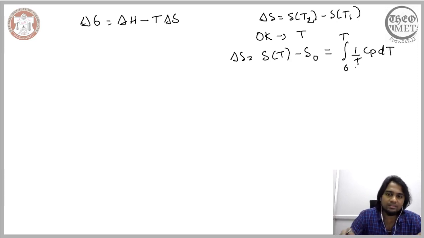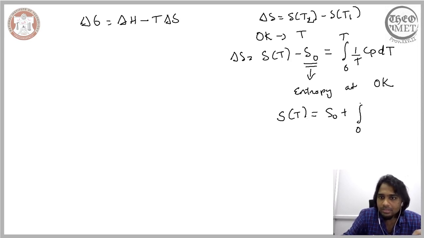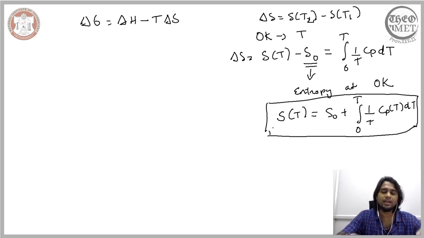Now, one critical aspect of our discussion in the previous lecture was, if we know this term here, that is the entropy at 0 Kelvin or absolute 0, then we will be able to calculate the entropy at any given temperature, provided we know the material constant, that is the heat capacity of that system. So from this expression we will be able to estimate entropy at any given temperature.